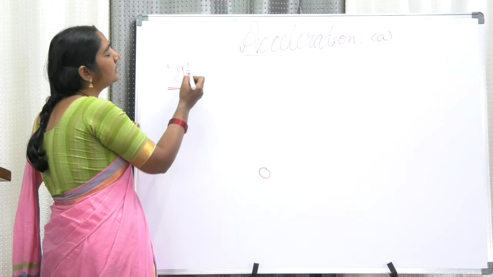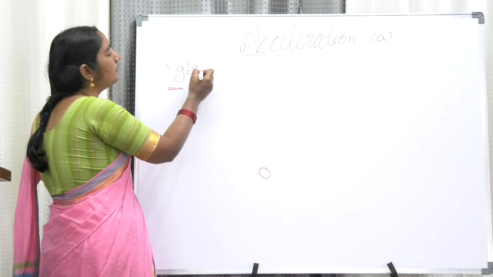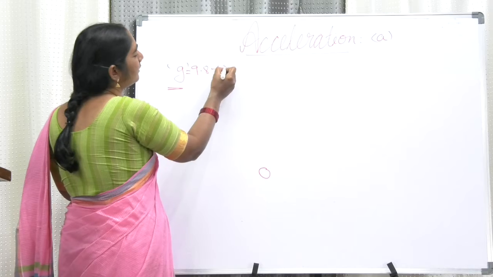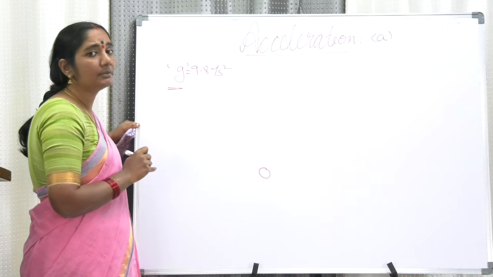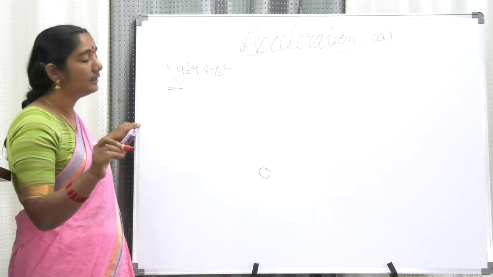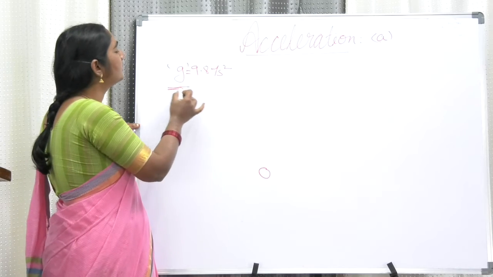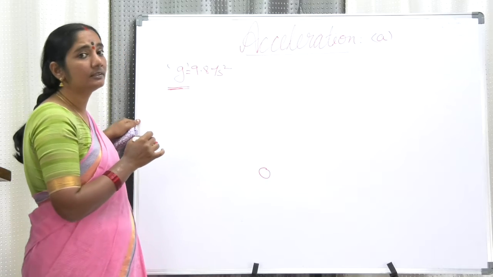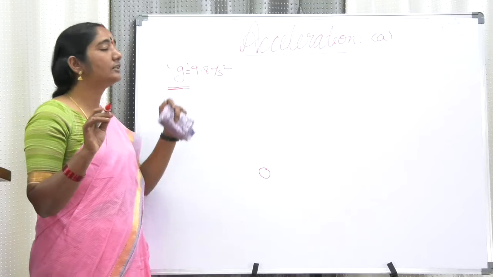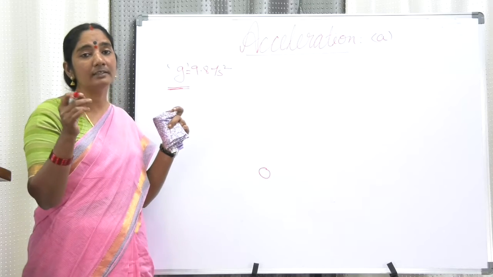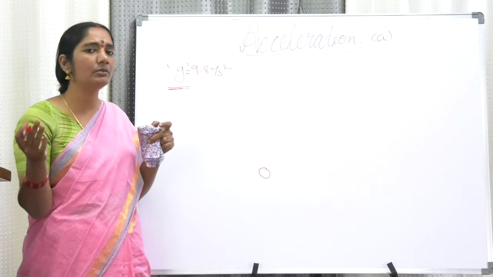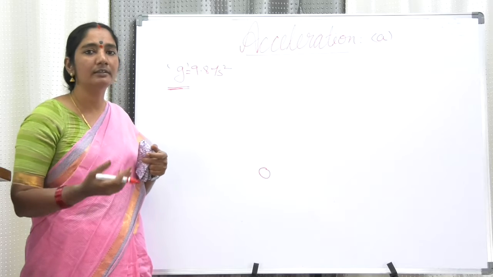The value of acceleration due to gravity is 9.8 meters per second square generally on earth, and this value is not fixed, but on earth it is almost fixed. Minor changes are there at the equator and at the poles and in different situations.